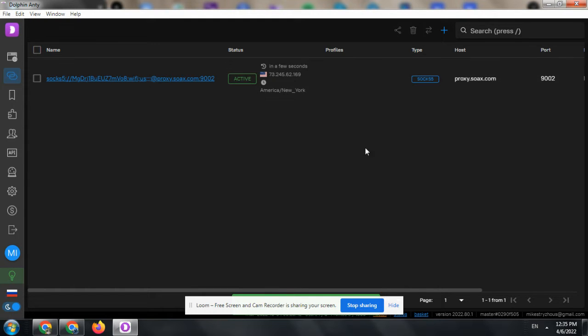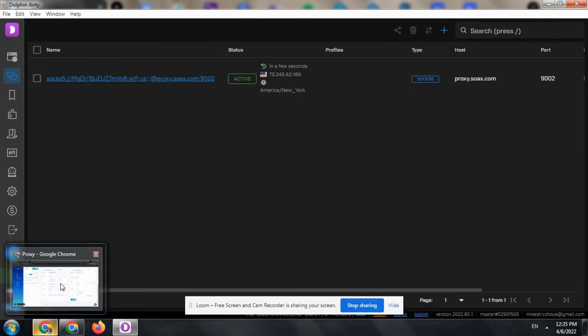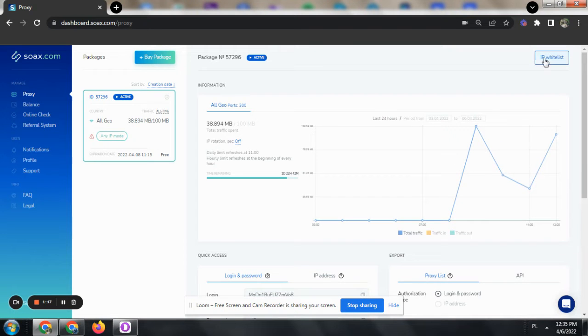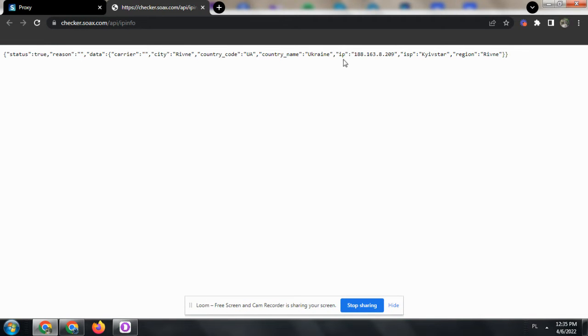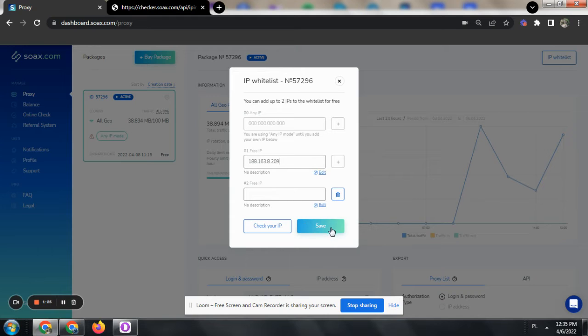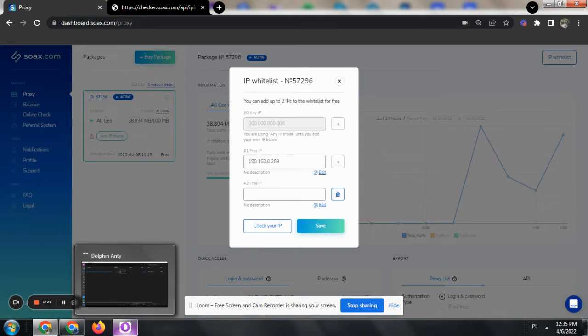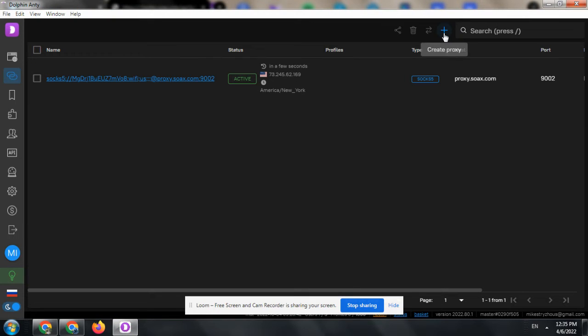Also, you may create a proxy with IP address authorization. For that, you need to add your IP in the dashboard right up here. Check your IP, copy it, and paste it up here. Okay, the next step will be the same.